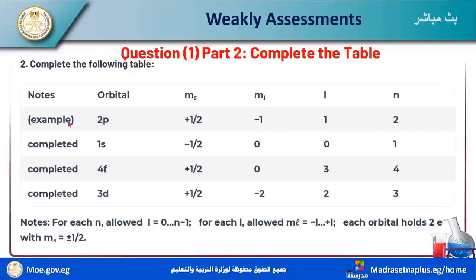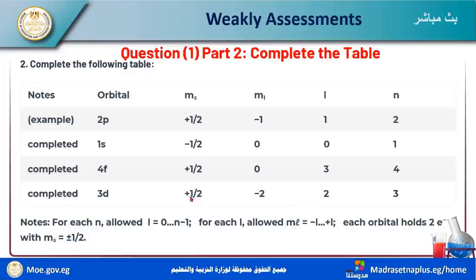This is 2p, this is orbital 2p, negative 1, positive half, 2p1. 1s2, when 1s2 is saturated, or completed. 4f, this is the third, 3, minus 2, minus 1, 3. 4f, 3d, minus 2, 3d.